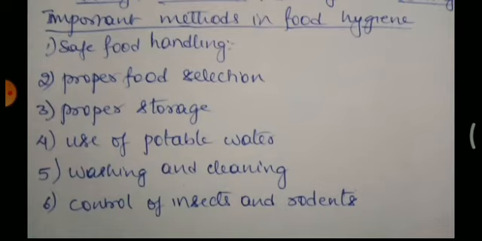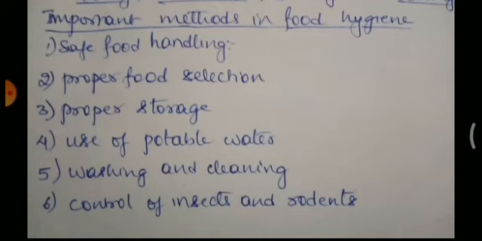The next is proper storage. Proper storage of food plays an important role in food hygiene. Not only getting the food from the market or shop, you should keep the purchased food in your house in a very good storage area in a very good condition. When the food is available more than the present use, it should be stored, preserved for future use. If you bring 2 kg of tomatoes and use just a few day by day, the rest of the tomatoes should be kept in good conditions. So you should use a proper preservation method.